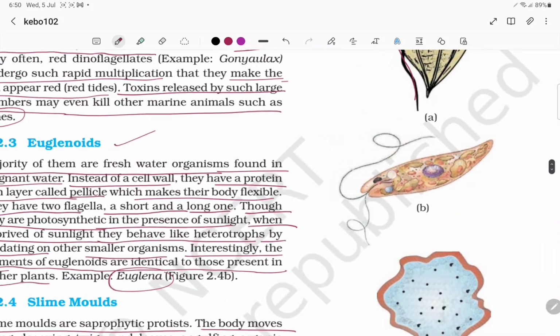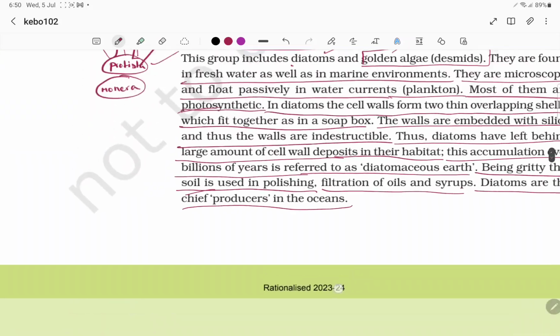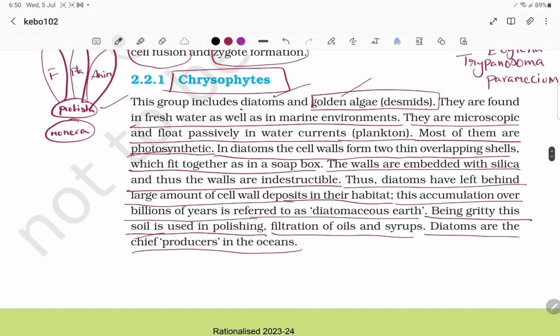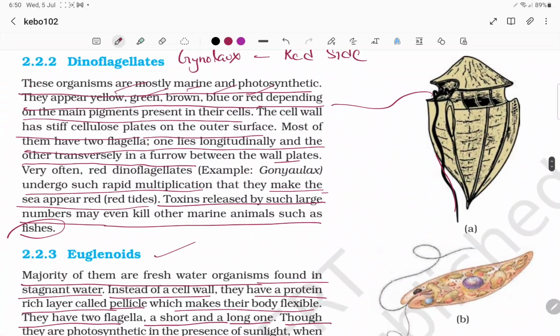So these are the things regarding Protista. We have plant-like, animal-like, and fungi-like protists. Under plant-like protists, we have chrysophytes, dinoflagellates and euglenoids. Slime molds are fungi-like. Protozoans are animal-like. So these are the things.